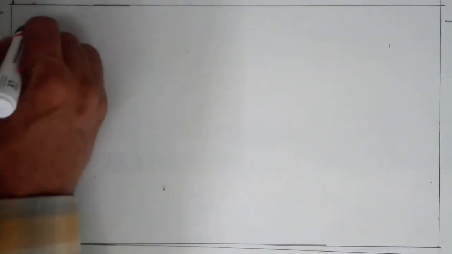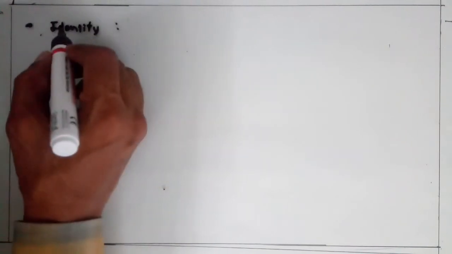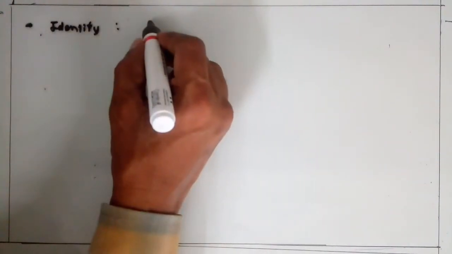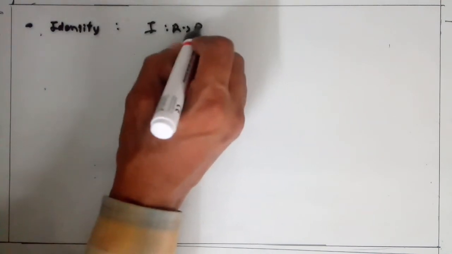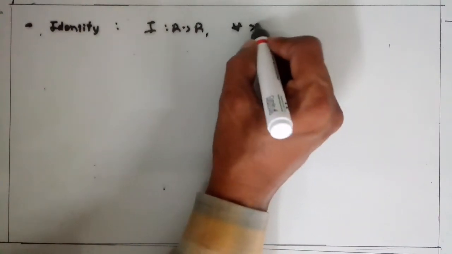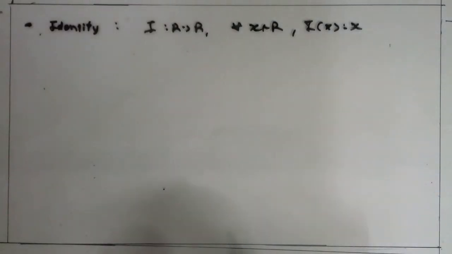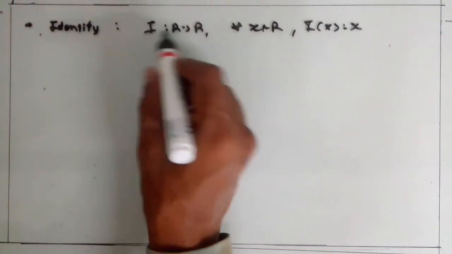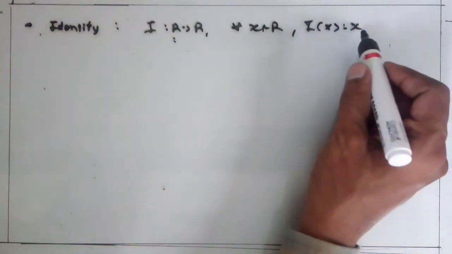Okay. Now here we discuss different types of functions. First, the identity function. A function I from R to R is called the identity function if for all x belonging to R, I(x) is equal to x.